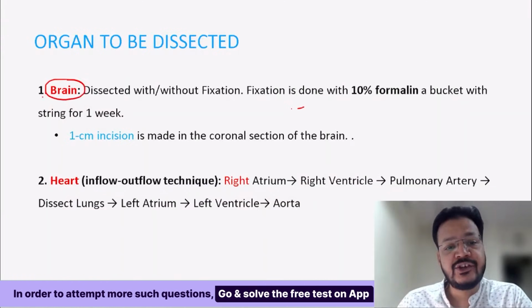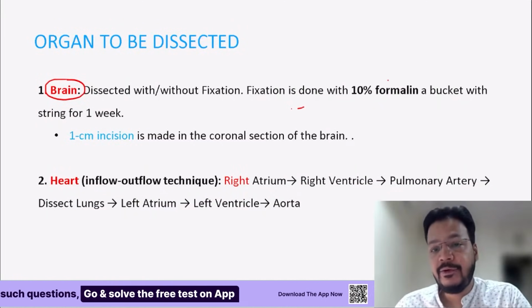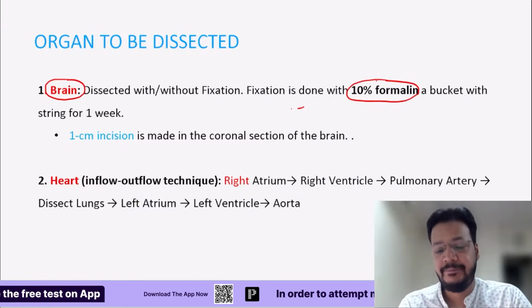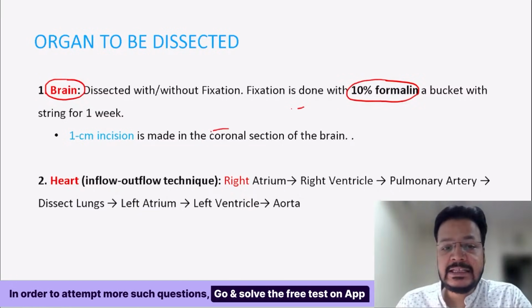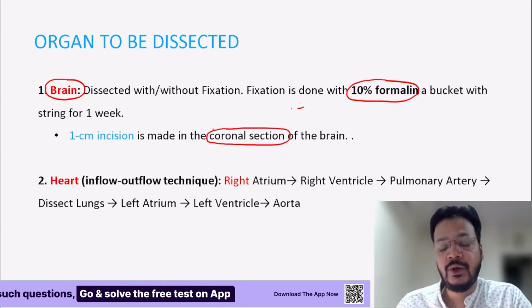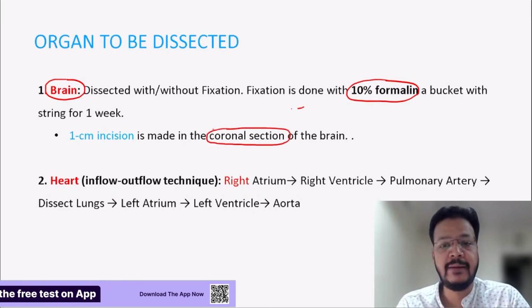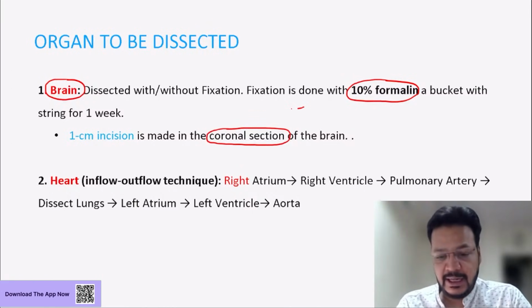The brain dissection, my dear friend. Brain is dissected with 10% formalin. And here incisions 1 centimeter apart are given in coronal section. This question comes in exam: incision given in coronal section.